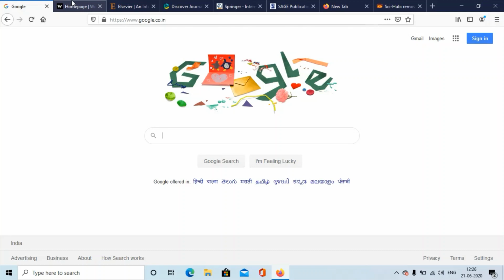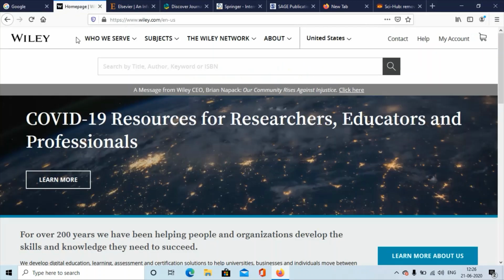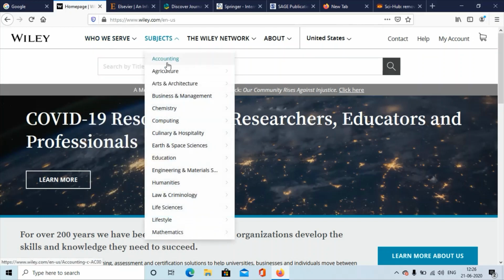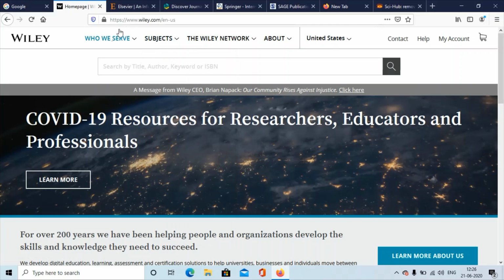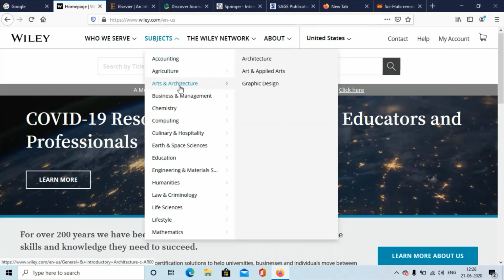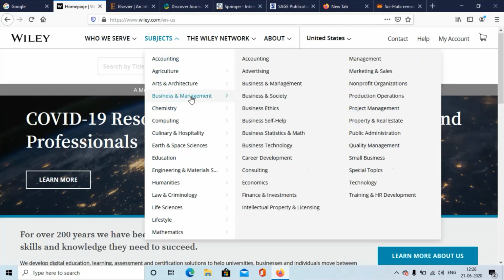The first of the top publishers is Wiley. You can type wiley.com on Google and end up on their site. These are all the subjects they have papers in. If you're an MBA student, you can visit the business and management section.